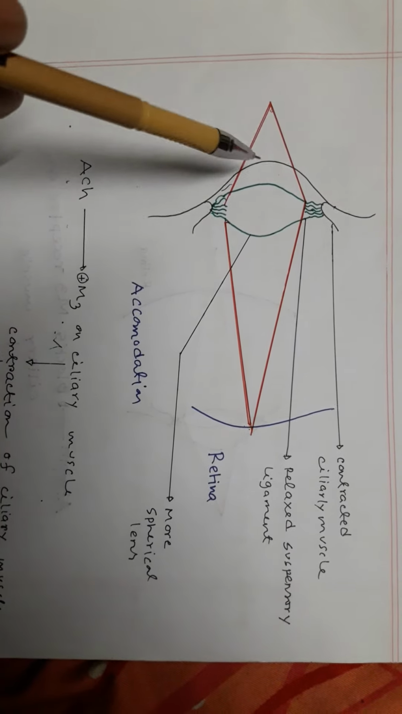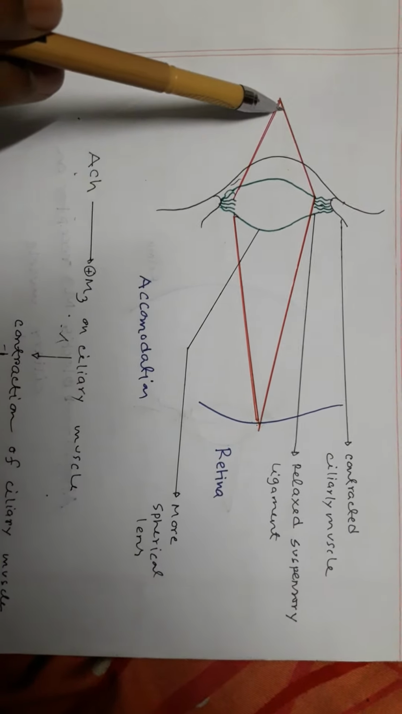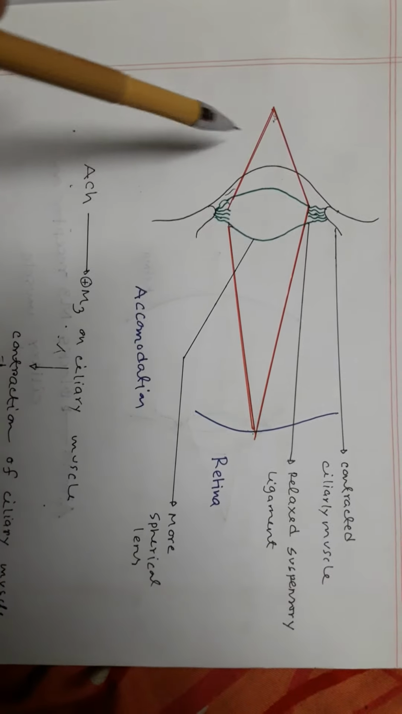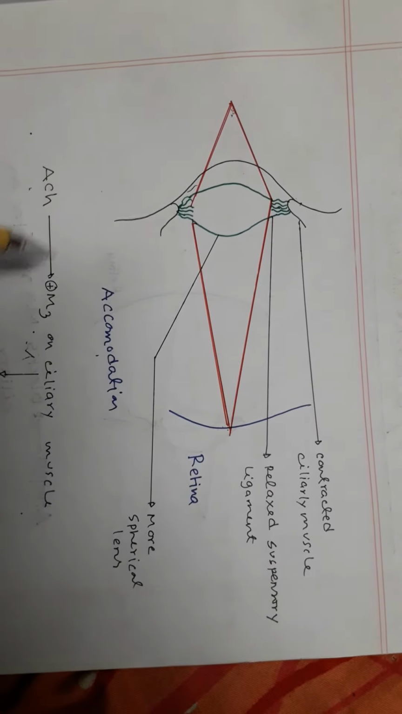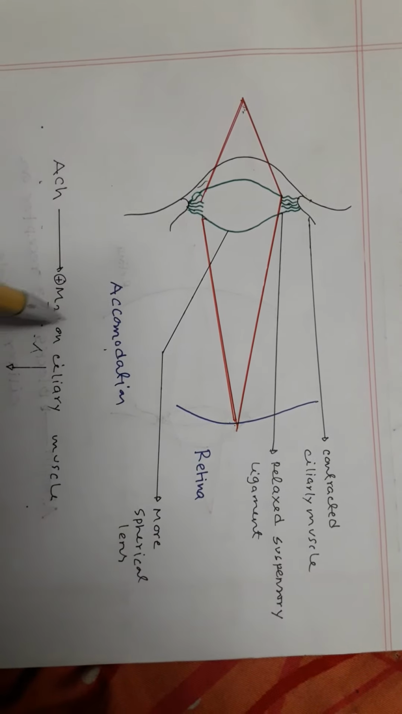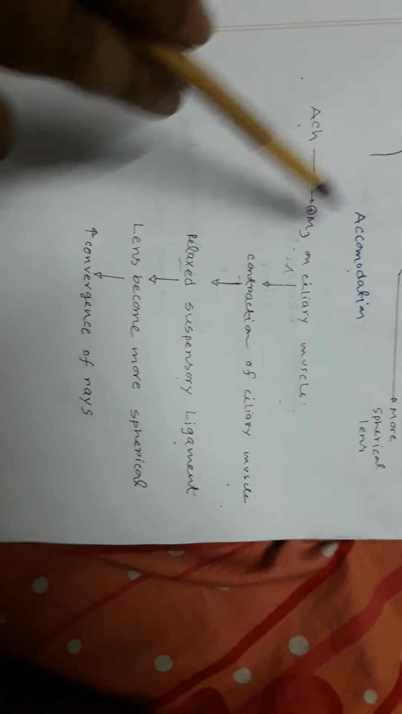So by using accommodation power, you can clearly see the near object, but for this accommodation, ciliary muscle has to contract. And for contraction of ciliary muscle, you need M3 receptor and acetylcholine on the ciliary muscle. So if a person is exposed to atropine or dhatura, this M3 receptor on the ciliary muscle is blocked.